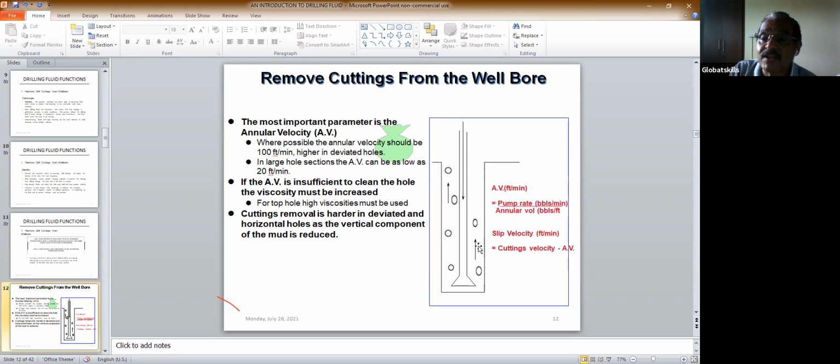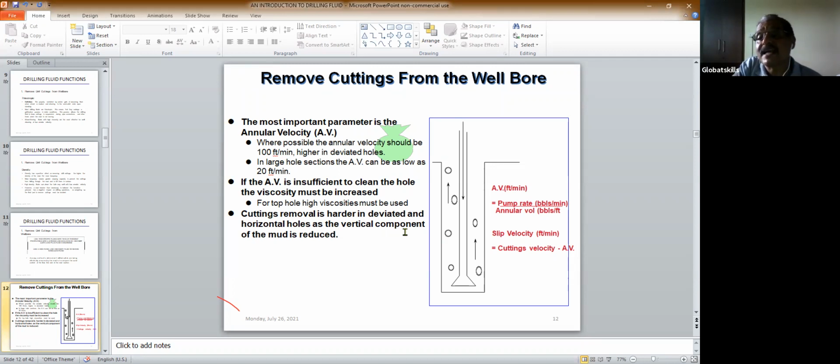Now, slip velocity. What is the slip velocity? Slip velocity is the cutting velocity, that is, the rate at which the cuttings are falling down, minus the annular velocity. Cutting removal is harder in deviated and horizontal holes, as the vertical component of the mud velocity is reduced.